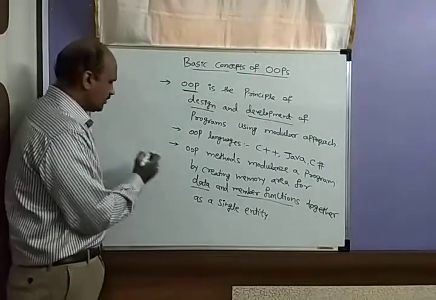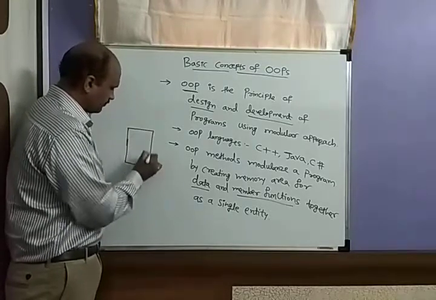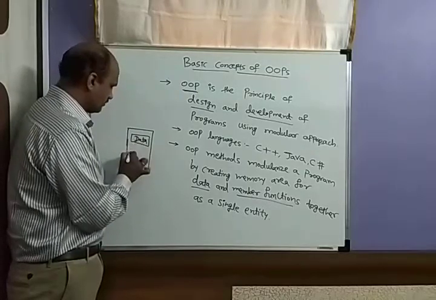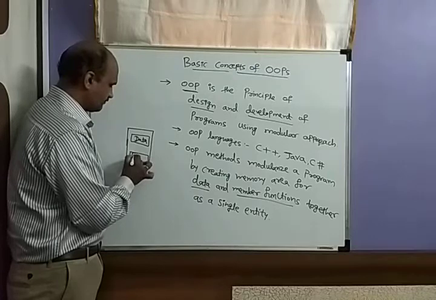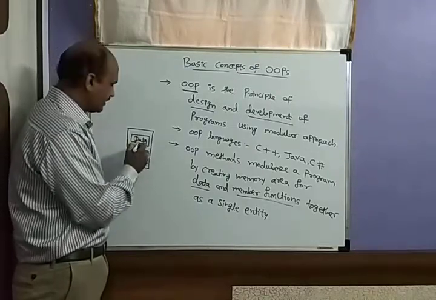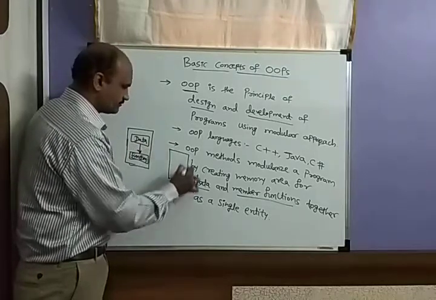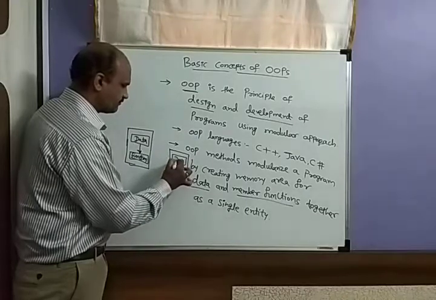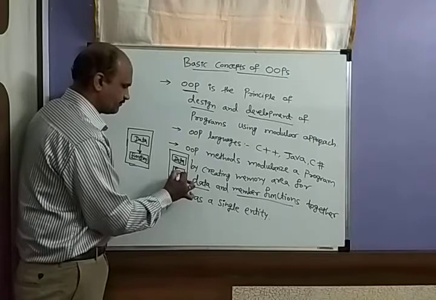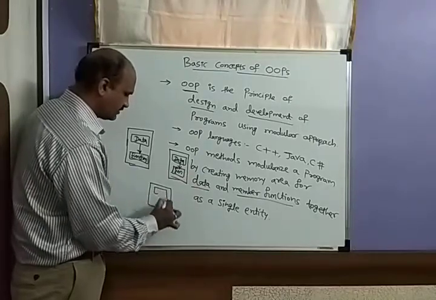Okay, so when you show this, we have a data and a function. Both data and function are in this. Then we have another one, with data and with the function, and another one with data and function.